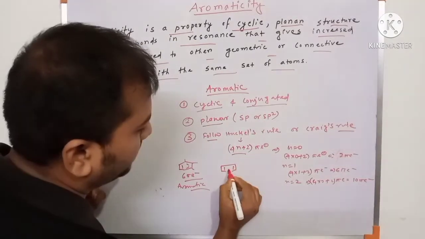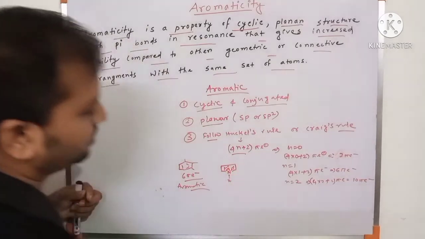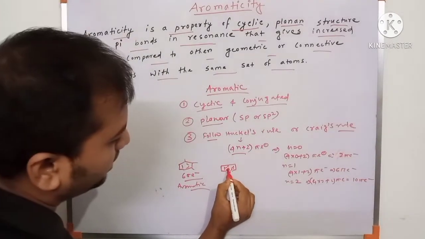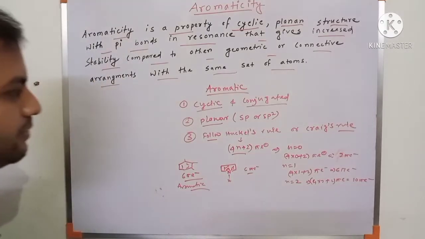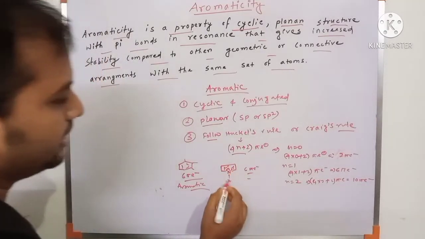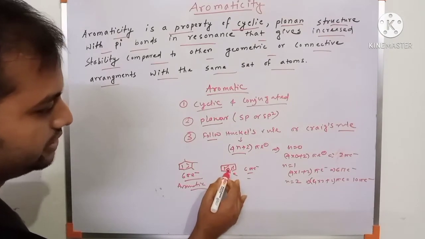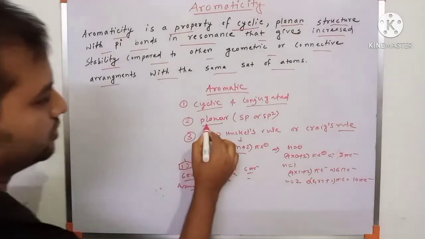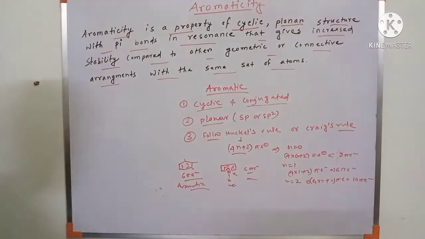There are 2 double bonds and one lone pair that are conjugated, so this is 2, 2, 2, a 6 pi electron system. It is cyclic and planar because after conjugation the nitrogen is also sp2, and it follows Huckel's rule. So this is also an aromatic compound.